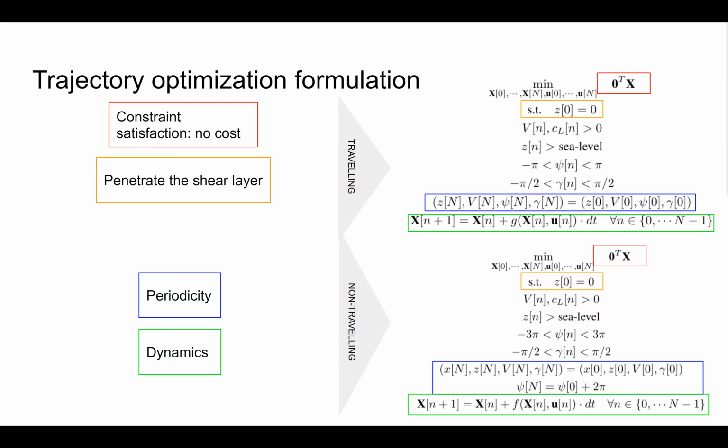We formulate the trajectory optimization as a direct collocation and consider two different sets of constraints that require two different characteristic types of albatross flight: traveling and non-traveling trajectories. Traveling trajectories are S-shaped and have alternating turn directions, while non-traveling trajectories are O-shaped and have consistent turn directions.